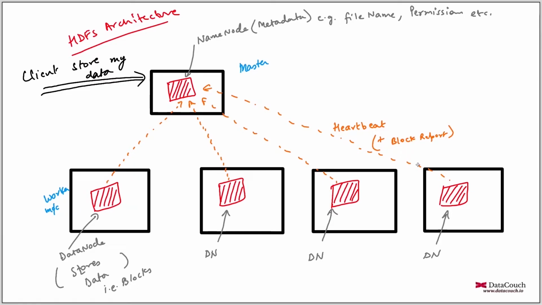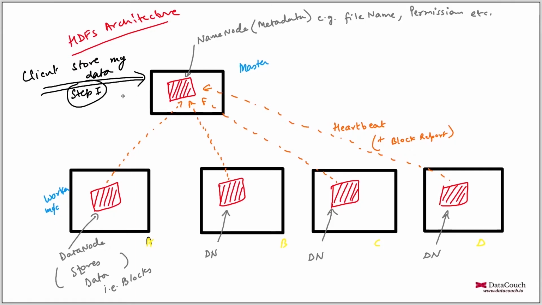It gives the details, like you can store data on this particular machine, let's say machine A, machine B, machine C, machine D. So these are different machines, and it will tell the client that these are the machines on which you can store your blocks. Step number one is to contact the master.